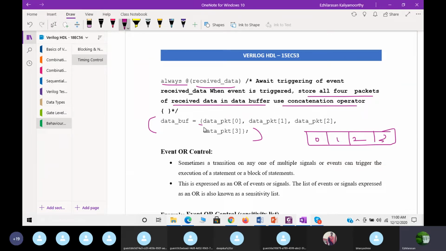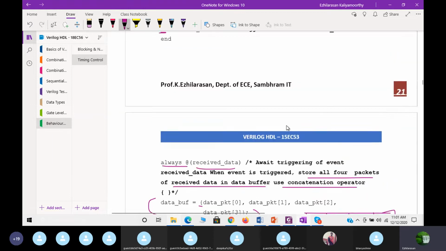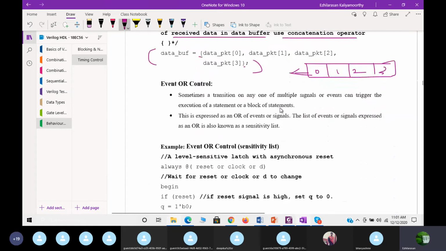So use a concatenation operator: data_packet of 0, data_packet of 1, data_packet 2, 3. All these will be concatenated and stored in the data buffer. So this is what we call a named event.